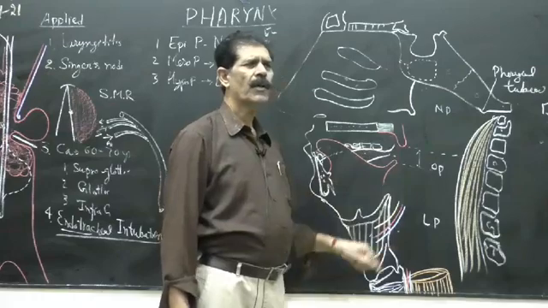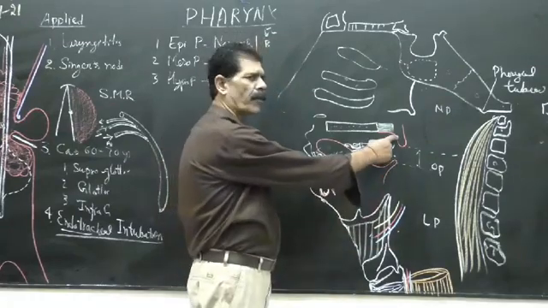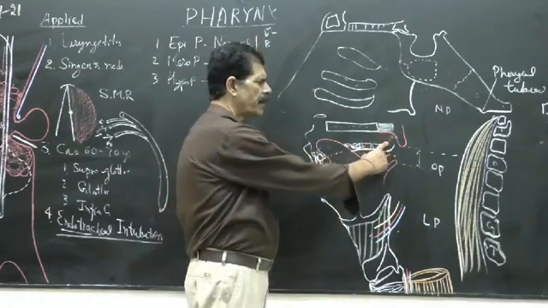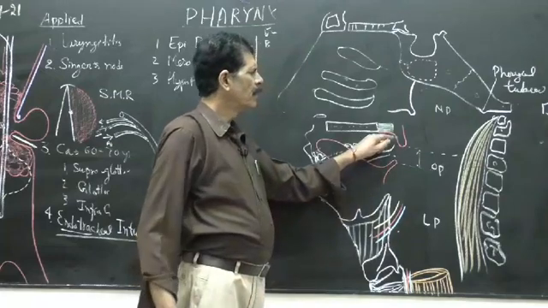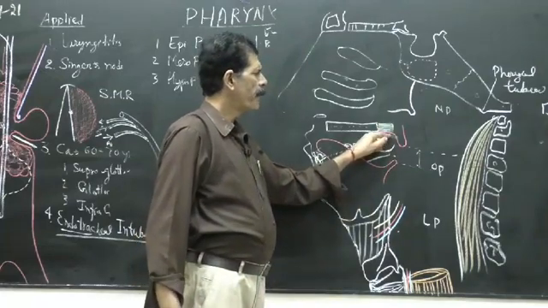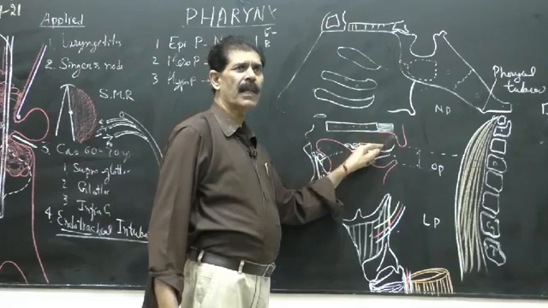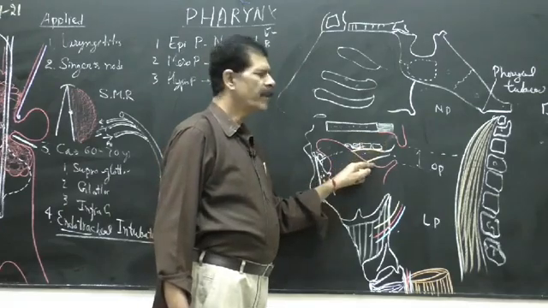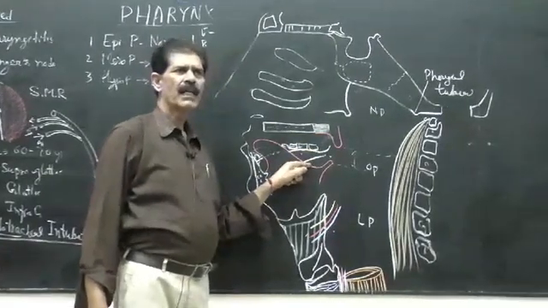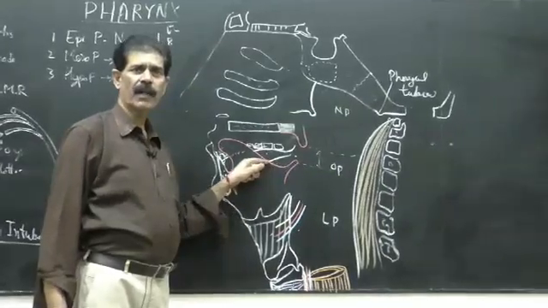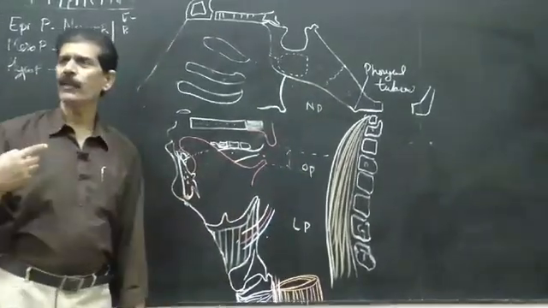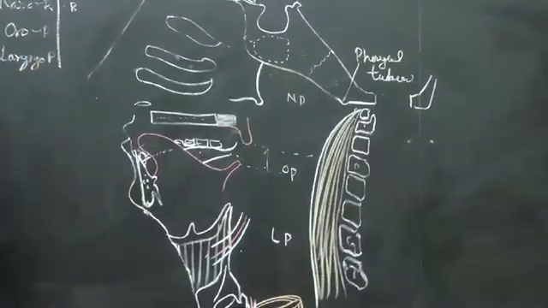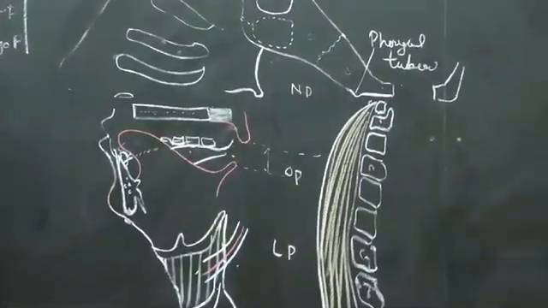It is bounded superiorly by the soft palate, laterally by the palatoglossal muscle and the arch, and inferiorly by the dorsal surface of the tongue. So it forms the end of the oral cavity and the start of the oropharynx. That is the extent we should know.